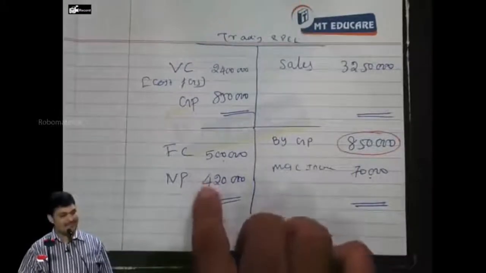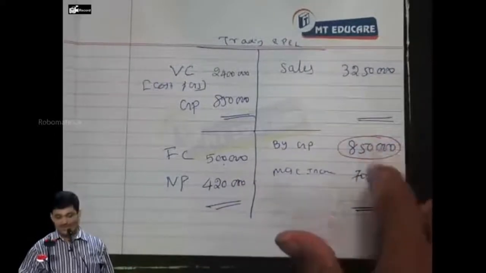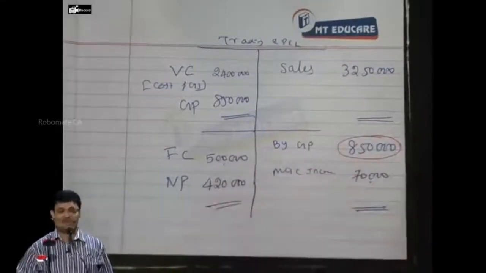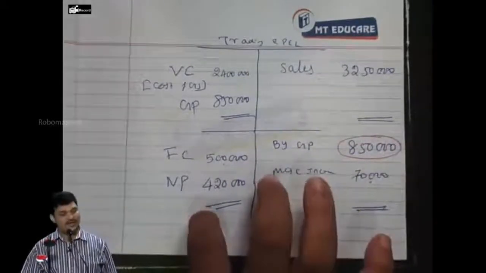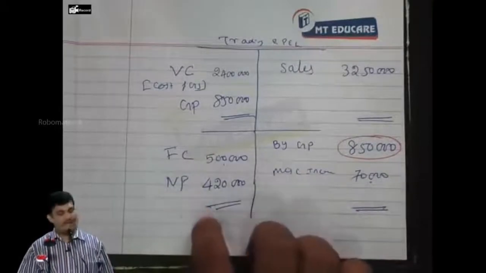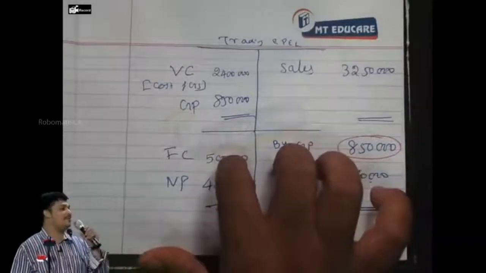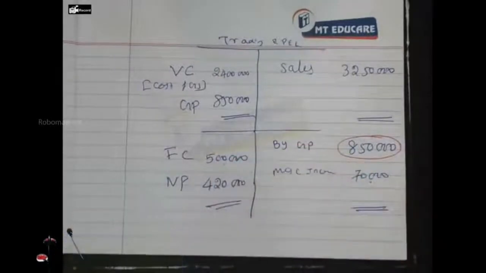In this 4,20,000, is miscellaneous income included or not included? Included. Actually 850 plus 70 minus 5 lakhs only, you got 420. So does 420 include 70 or not? It includes it. Exclude it. So how much? 3,50,000 plus 5 lakhs is the insurable amount, correct? 5 lakhs is the standing charges. 3,50,000 is the net profit from business operation. So totally 8,50,000 is the insurable amount.